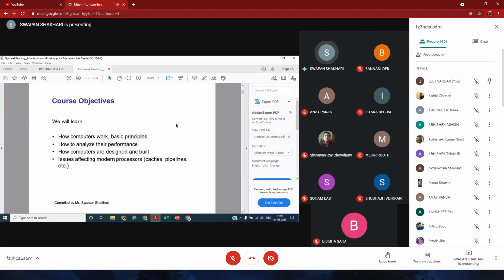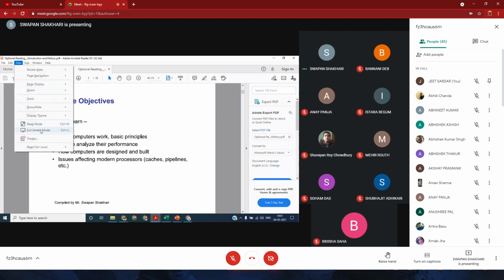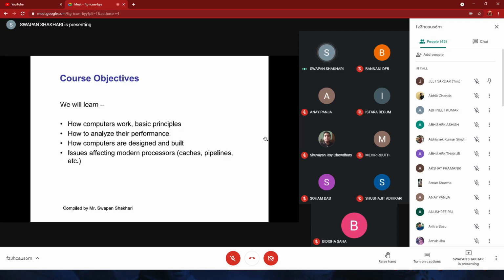So the objective of this course, computer architecture. The main objective is that this course is in our syllabus, so we need to score some good marks. And if you want to work in core development, in the hardware development field, then you need to have some knowledge about the architecture of computing devices, how it works at least.